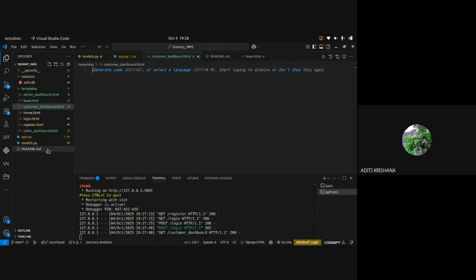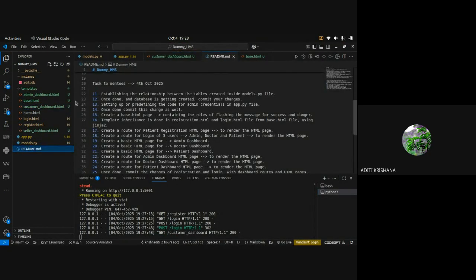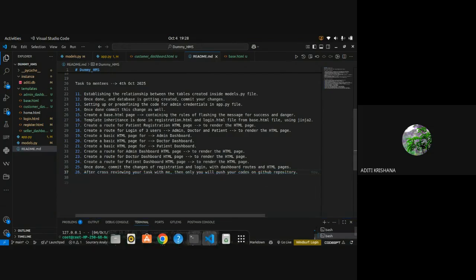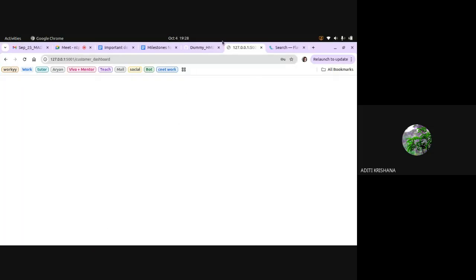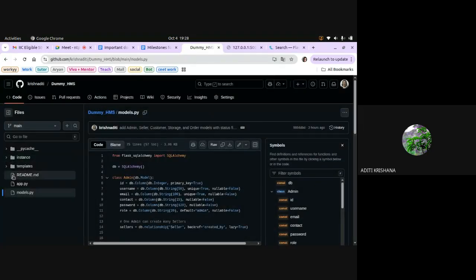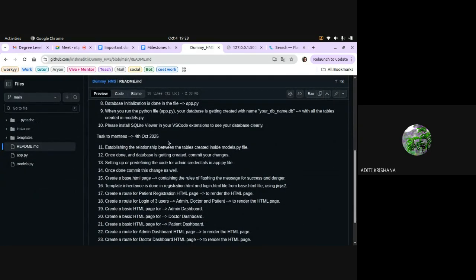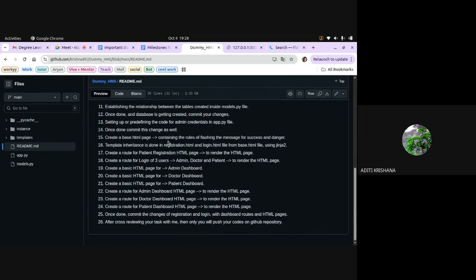Now, before going to the Jinja 2 part, the template inheritance, I have already given the task which you can see from your laptop in my GitHub repository. Yes, from the 11th point, establishing the relationship.